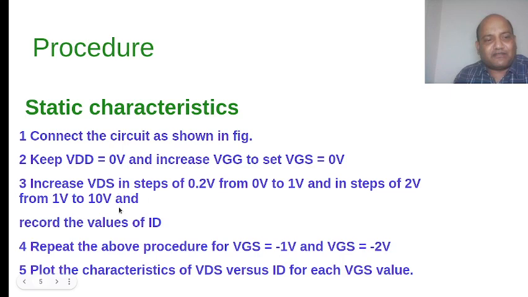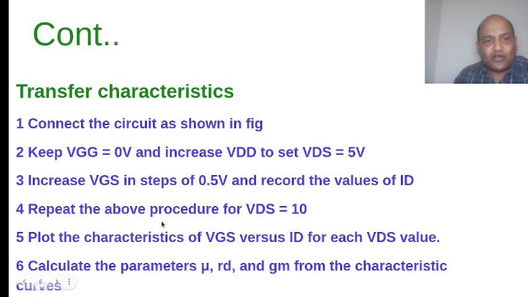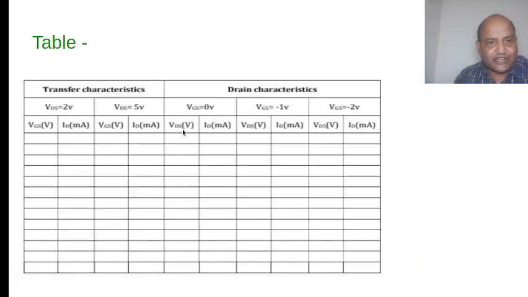In that case your result will be better. So once you increase VDS from 0 to 10 volt, measure the ID.